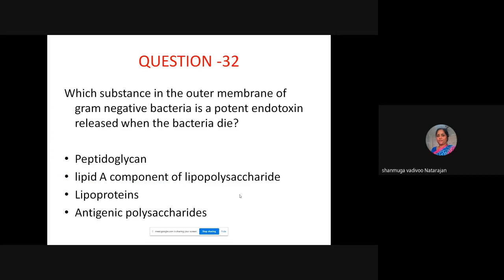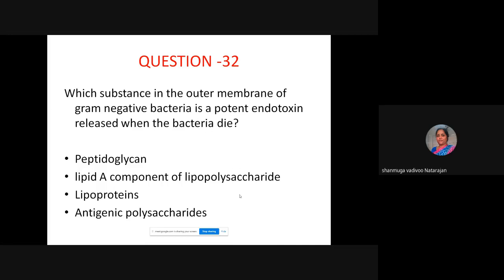Okay. 32. Which substance in the outer membrane of gram-negative bacteria is a potent endotoxin that is released when a bacterium dies? That you can answer. Peptidoglycan, lipid A component of lipopolysaccharide, lipoproteins, and antigenic polysaccharides. Which is the answer?